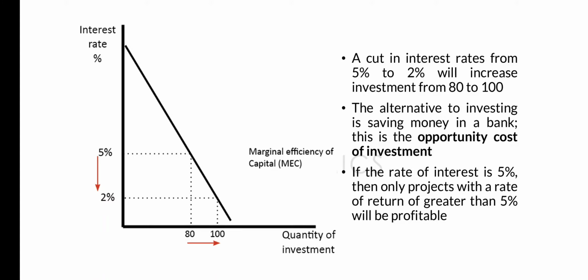If the interest rate in the market is decreased from 5% to 2%, what will happen is that the quantity of investment will increase from 80 to 100. Okay, investment അത്തരത്തിൽ കൂടും. Interest rate കുറയുമ്പോൾ investment കൂടും.